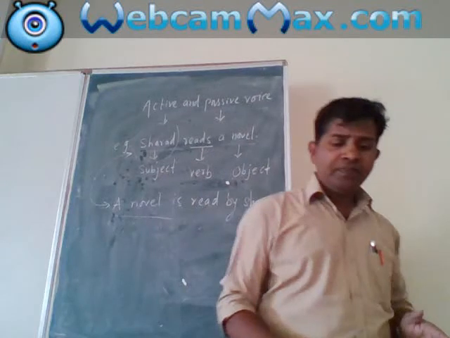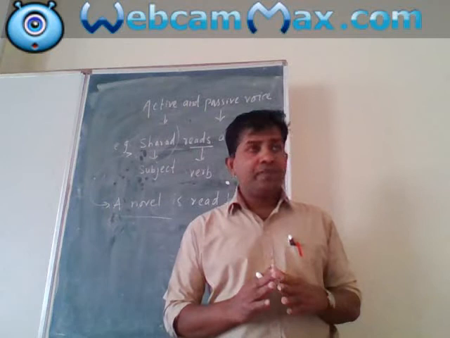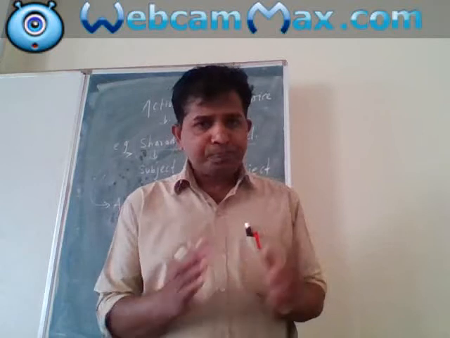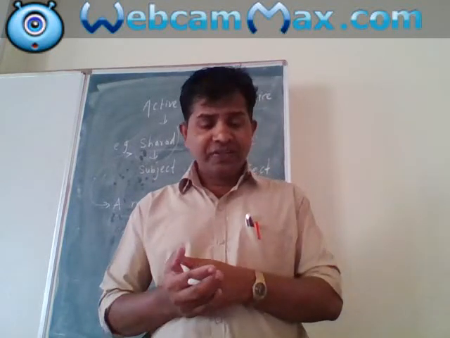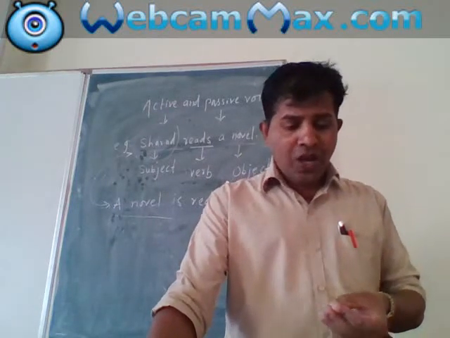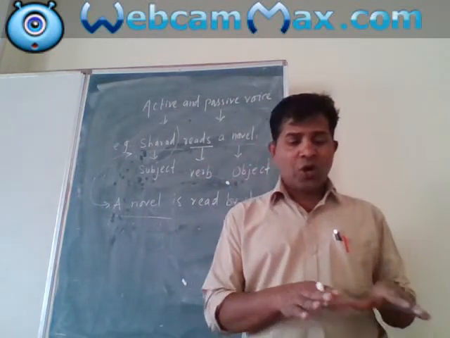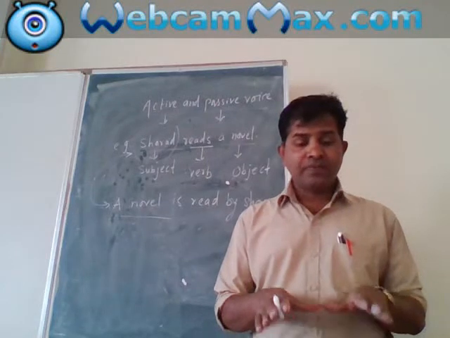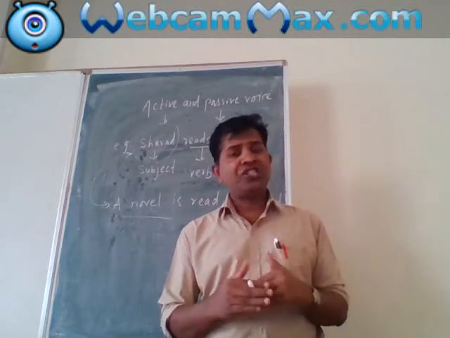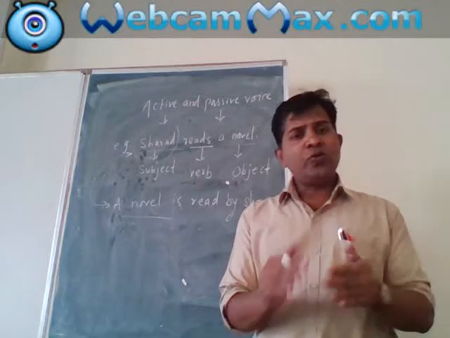Okay, now next, the form of the verb to be, am, is, are, was, were, being, been is placed before the main verb according to the tense. The auxiliary verb is changed according to the new subject in number and person. Okay, I told you, you watch it repeatedly, and when you practice, you understand in a better way.